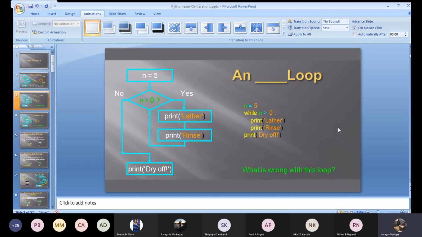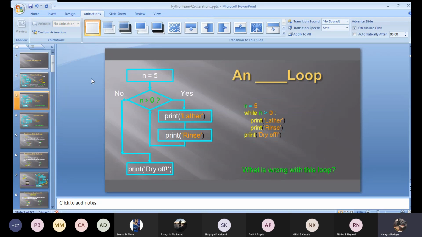Clear. So 5 greater than 0. Okay, your voice is breaking? One minute. Now, how is it? Is it clear now? Yes, sir. Okay. Now 5 greater than 0. This is true, so it comes inside. So it prints lather, and the next statement prints rinse. Now again it goes back. Again 5 greater than 0. So again it prints. Till how long will this looping continue?